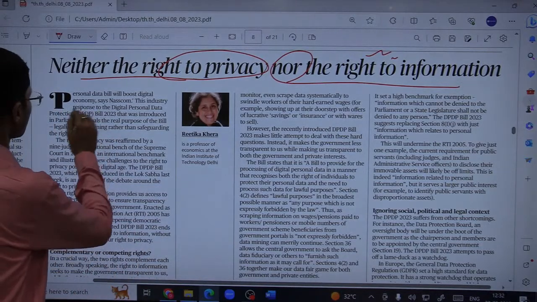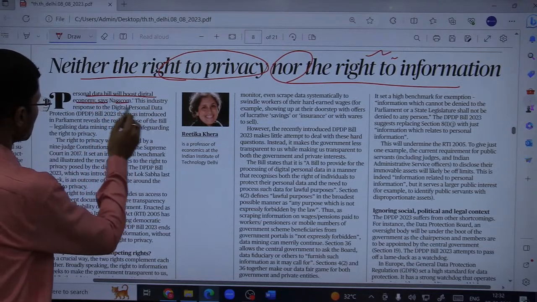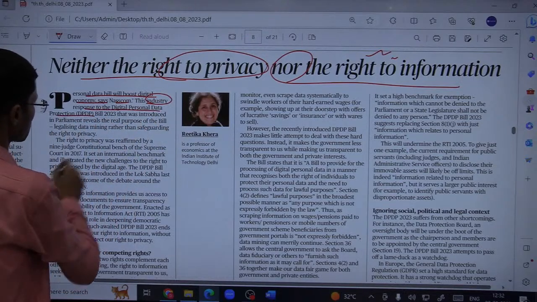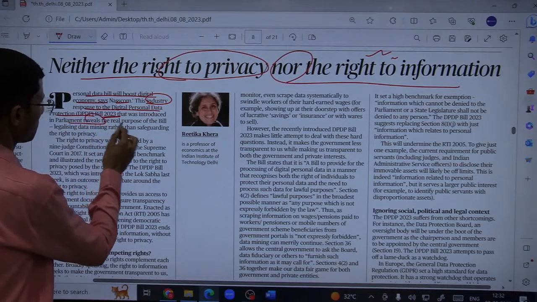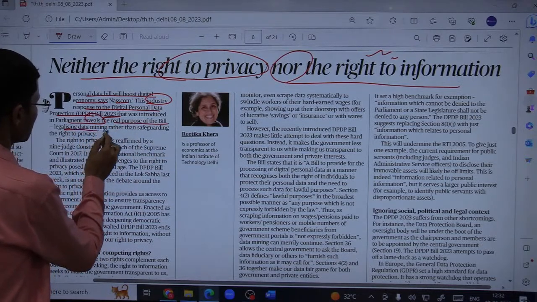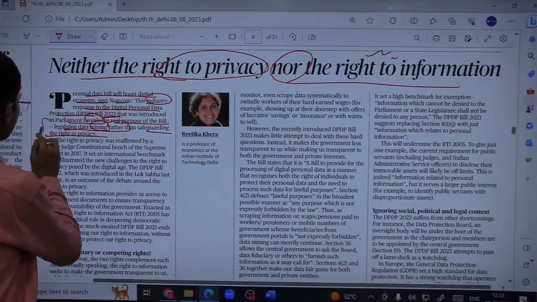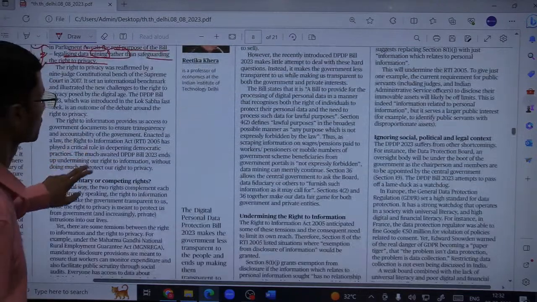Governance related matters. So personal data bill will boost digital economy, says NASSCOM. This industry response to the digital personal data protection bill 2023 that was introduced in parliament reveals that the real purpose of the bill is legalizing data mining rather than safeguarding the right to privacy. ठीक है, so first introduction से आपको पता लग गया होगा कि what the author is going to write, but